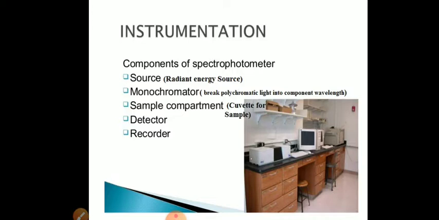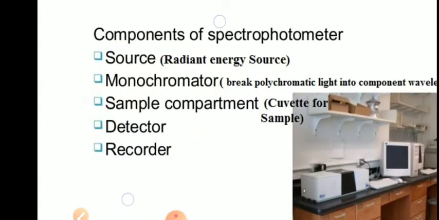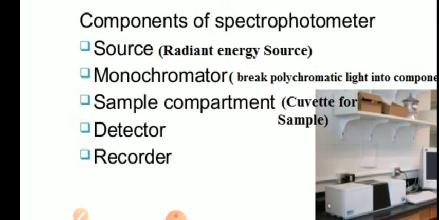Now let us discuss the instrumentation of the UV visible spectrophotometer. The different components are: the first component is a radiation energy source, a source of radiant energy, that is a light source. The second component is a monochromator, a device which breaks polychromatic light into monochromatic light, because we require monochromatic light for measuring the absorbance.